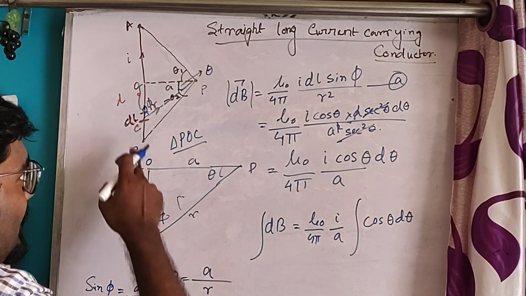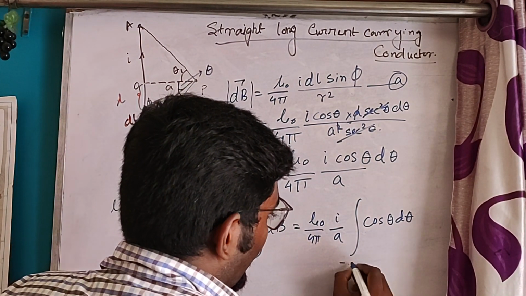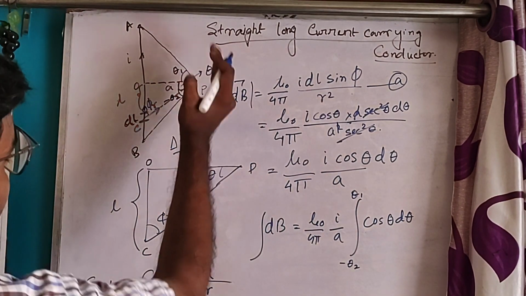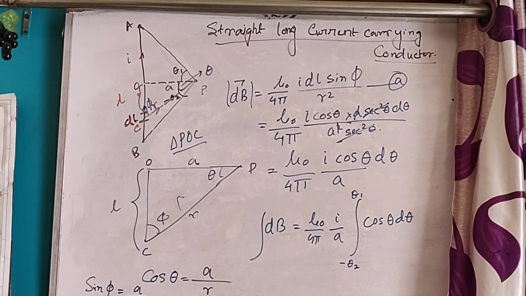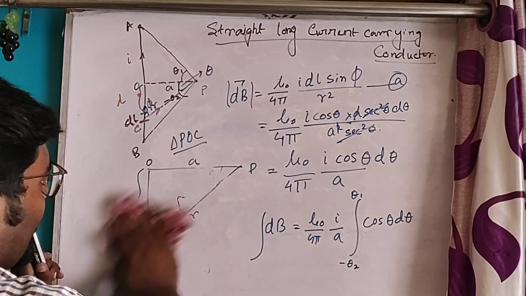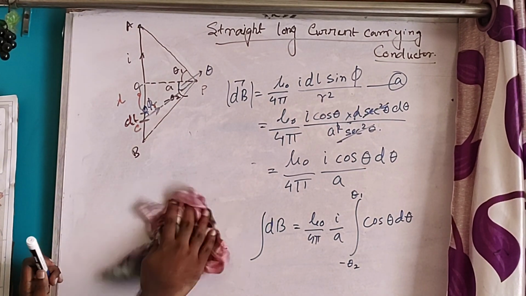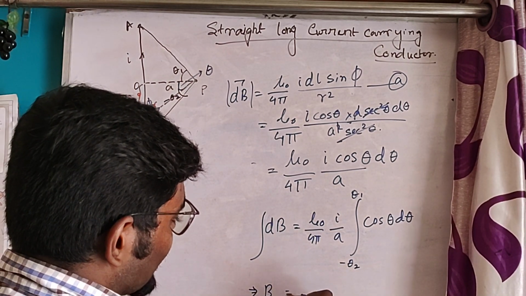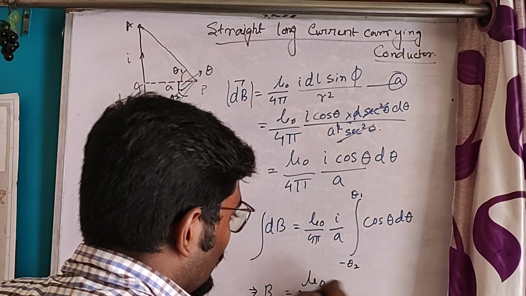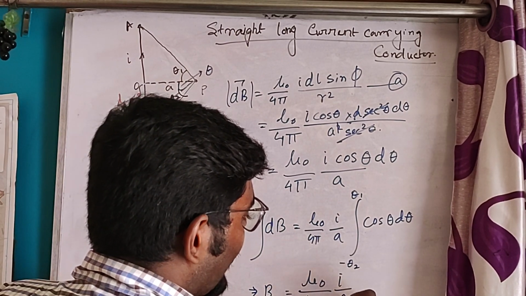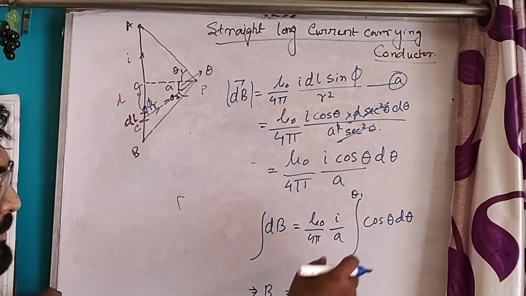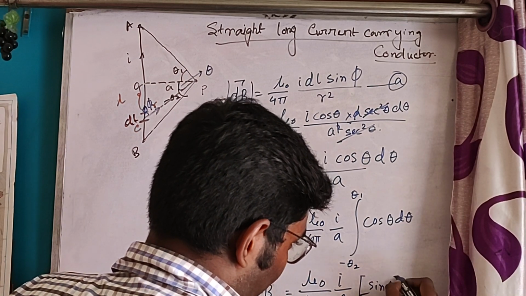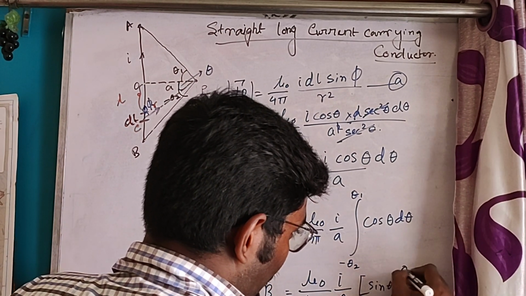Now the limit of theta will be from minus theta 2 to theta 1. So B is equal to mu 0 by 4 pi I by A integral of cos theta. If we integrate cos theta, then we will get sin theta, from minus theta 2 to theta 1.